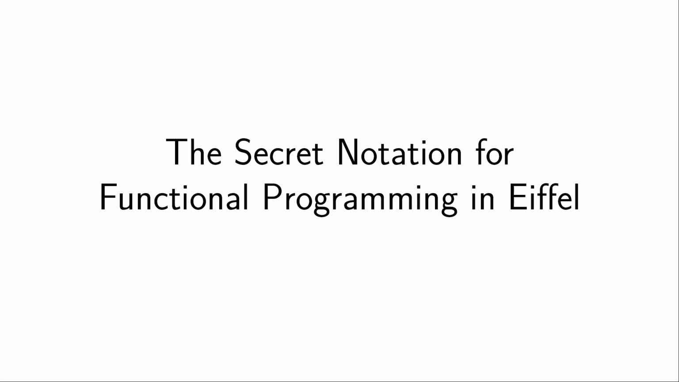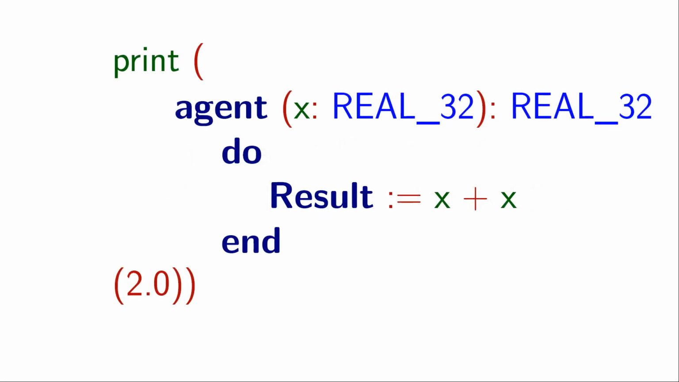This video covers some history behind the notation used for functional programming. As some of you know, the programming language Eiffel uses the keyword agent to denote a feature without a name. For example, the code that you see on the screen defines an object representing a function x plus x without giving it a name. Why are functions without a name so important?